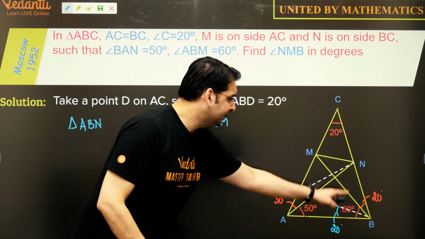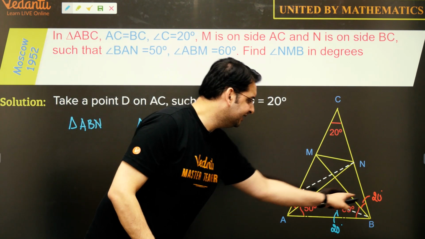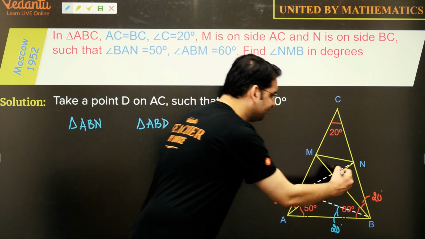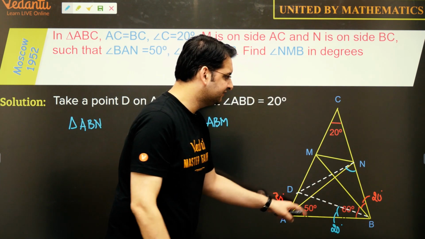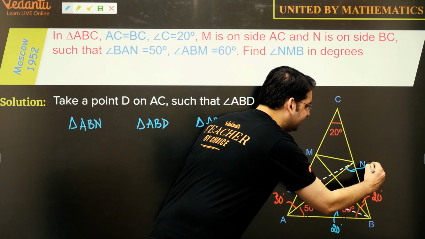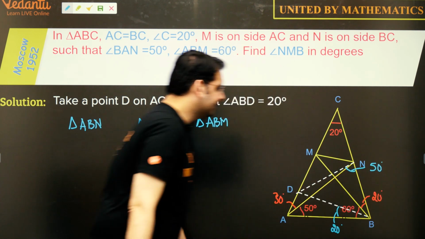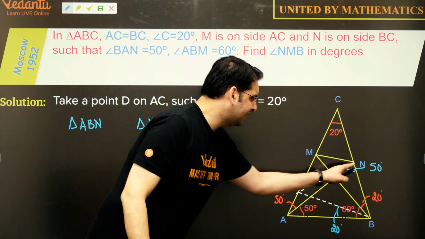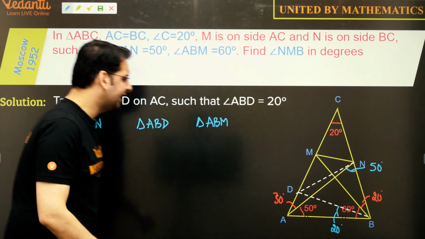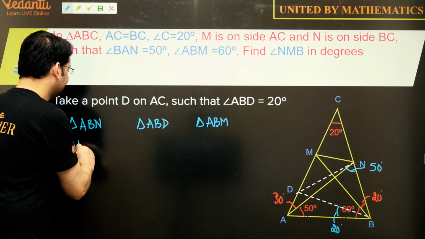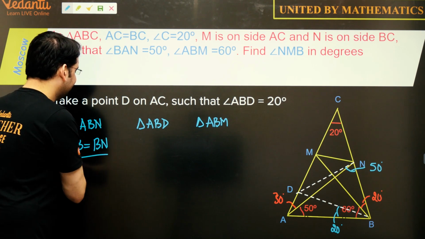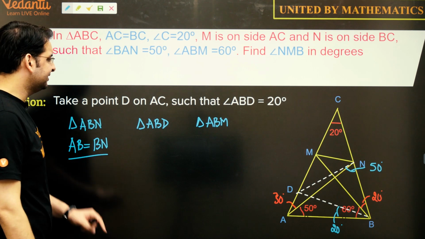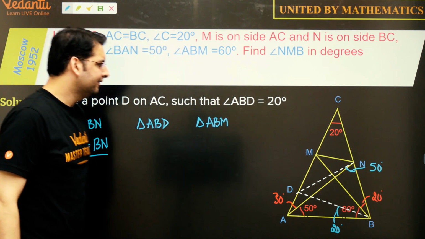If we look at ABN, this whole angle is 80 degrees, this one is 50 degrees, and that means this particular angle here would be 80 plus 50, which is 130, and this would be 50 degrees as well. Since in this triangle these two angles are 50 degrees, AB is equal to BN. So angle chasing tells us that AB is equal to BN.